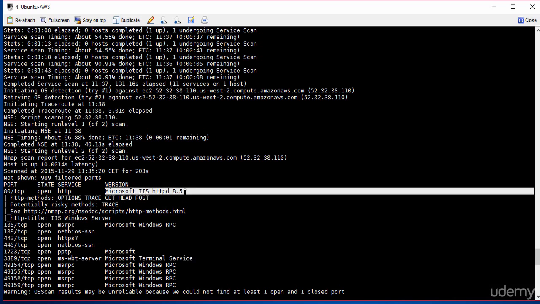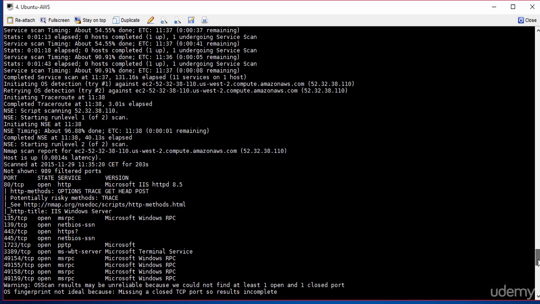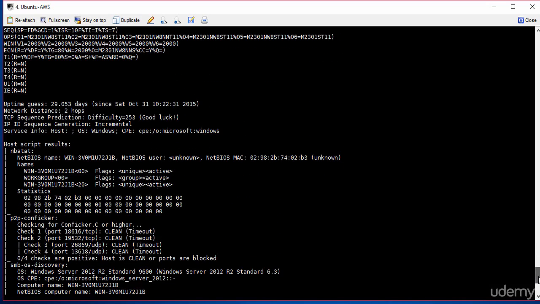And this information is available on the internet. So because of the version number, the hacker could use it to figure out where the vulnerabilities are and attack the machine based on those vulnerabilities. That's why this information is so powerful, and this type of software is freely available. So let's just keep going, and you'll see that we also have the OS, which is listed as the OS side of things. Let's have a look, because we asked for the OS scan.